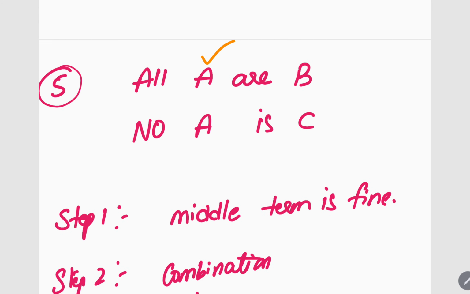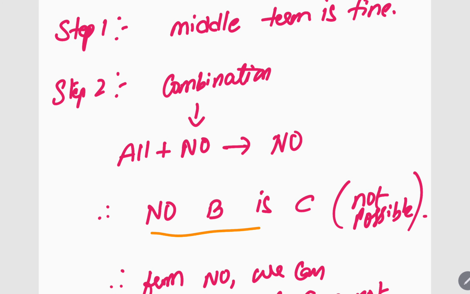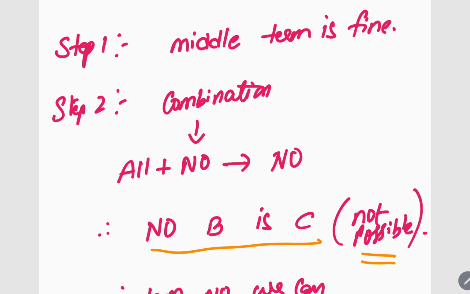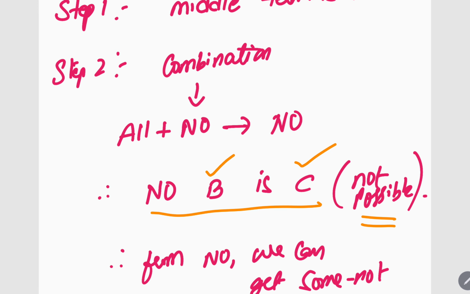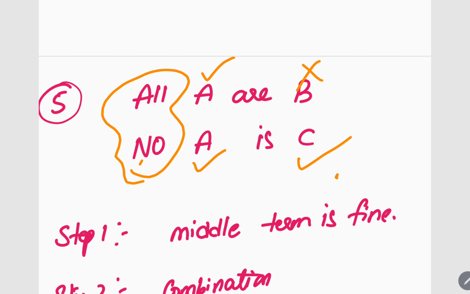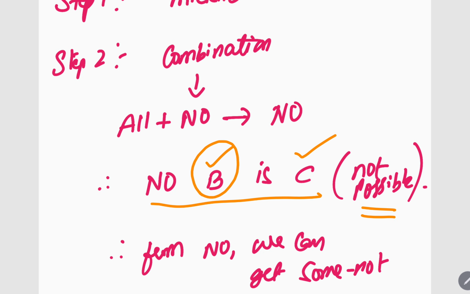All A are B, tick cross. No A is C, tick tick. Got it? So all plus no, you will be getting no. So no B is C will be your answer. But this is not possible here. Why? You see, what is the tick cross table for no? I mean, like tick tick. See, in the question B has tick mark, cross mark, but in the answer B has tick mark. That's not possible, right? Because we learned the trick. What is the trick? If in the question something is crossed, in the answer also that should be crossed. That should not be with tick.